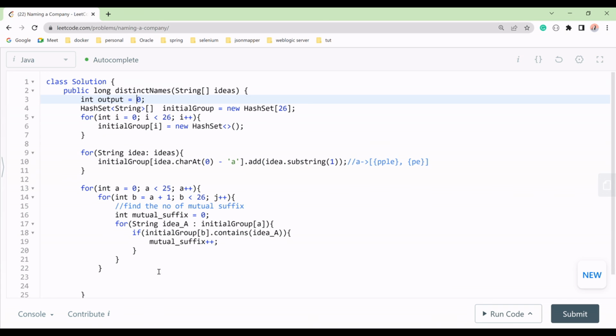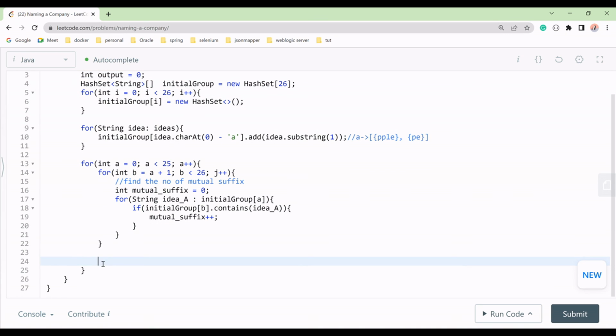So this output we will update here. Each time we'll get our output, and we will multiply it by 2, because we are getting two names at a time. After getting the two names from the two groups, we will swap idea A and idea B, and we'll get our names. So from the initials group at A, we will find the size, the length, and we'll do the mutual suffix.